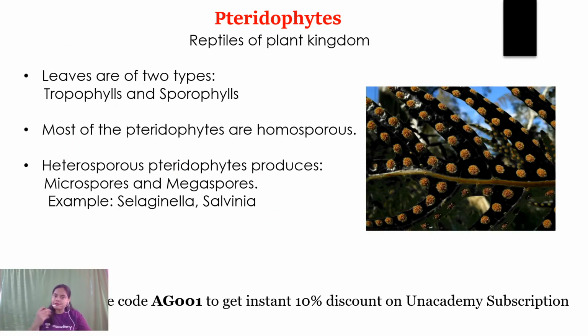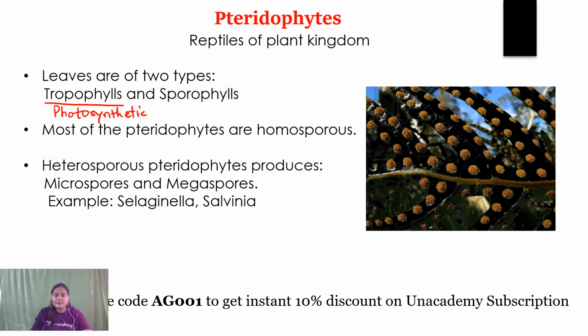The leaves present on the pteridophytes can be classified into two types based on the function they perform. Those leaves which perform photosynthesis are known as trophophylls. So trophophylls are photosynthetic in nature.